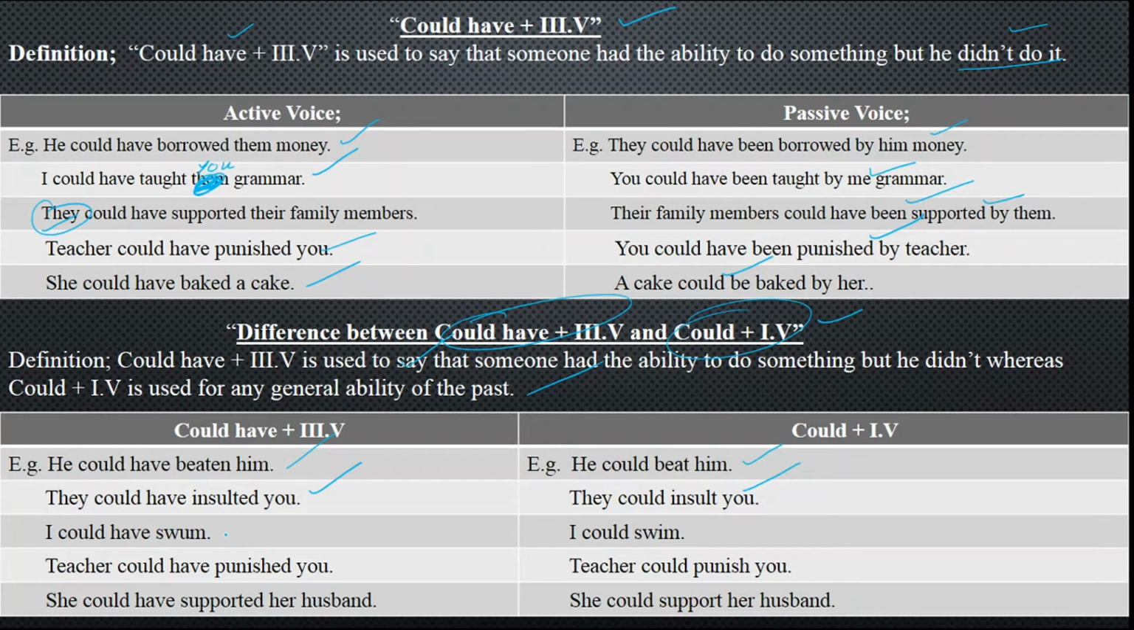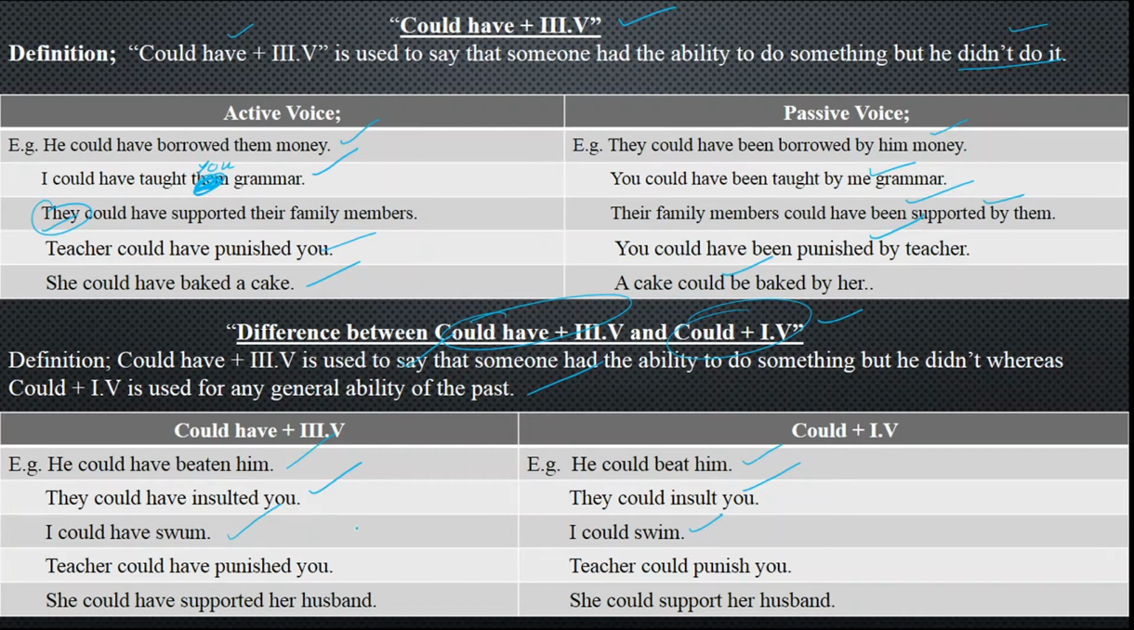I could have swum. This is an ability which I had in the past, but I myself didn't do it. I could have swum, that ability I was having in the past, but I didn't do it myself in the past. But if I say I could swim, that is the ability in the past. I'm just talking about my past. In today's time, maybe I'm not able to swim or something like that.